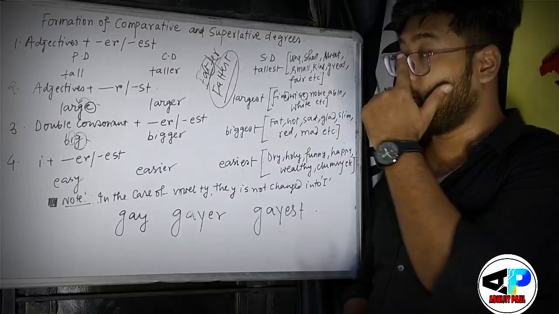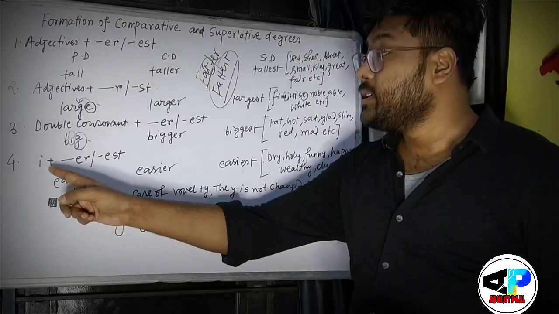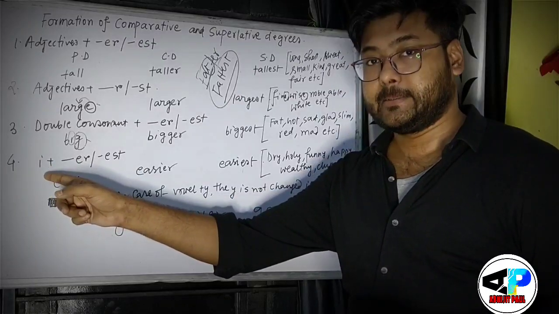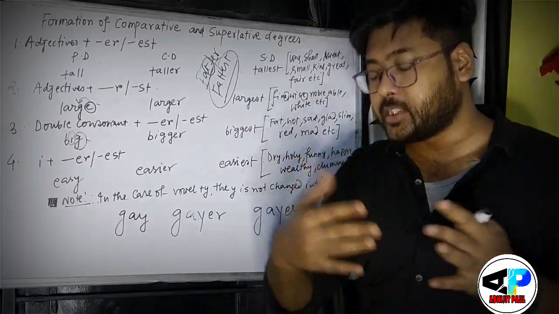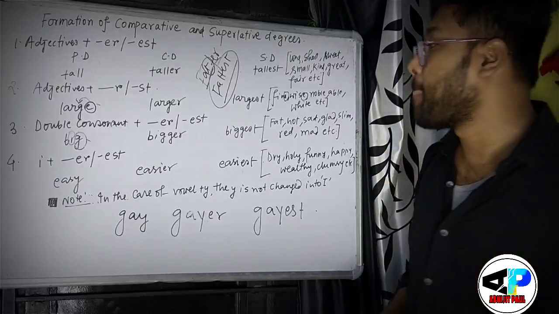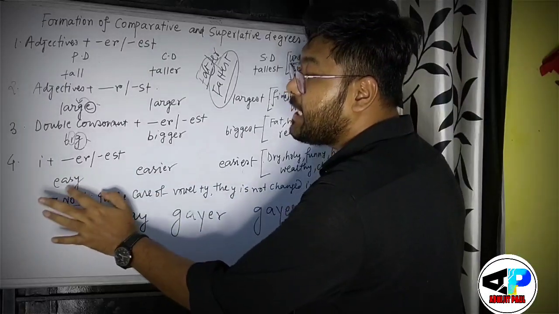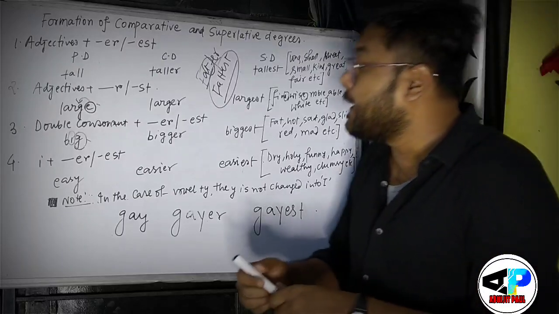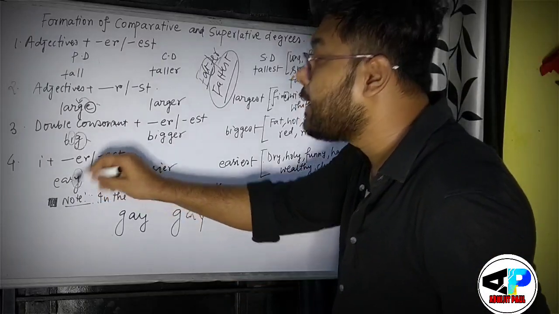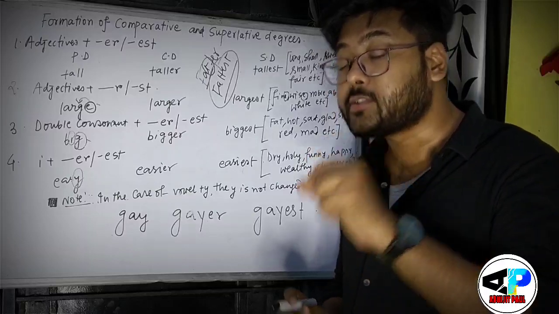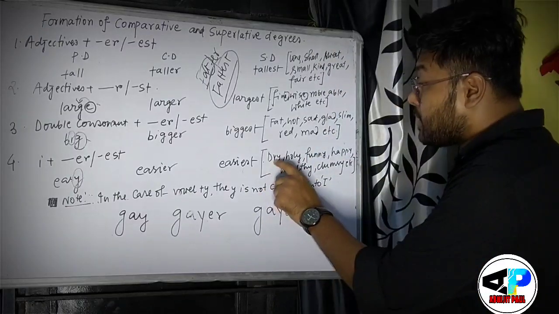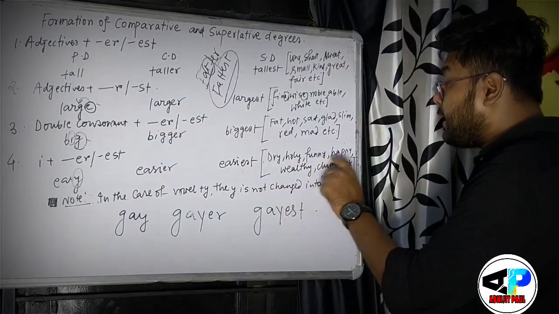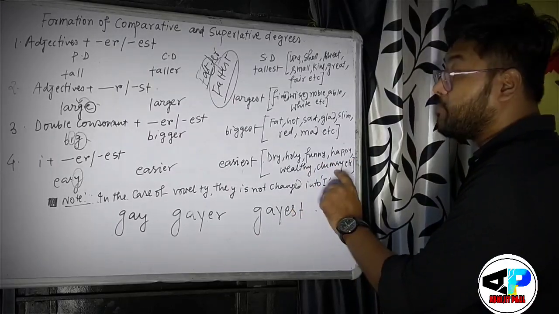Next rule, very important. When you find I, suppose I want to change the rule, try to understand well. See, I have mentioned easy. It is again a one-syllable word, and the last letter is Y. Y is the consonant here. Same with dry, holy, funny, happy, wealthy, clumsy.